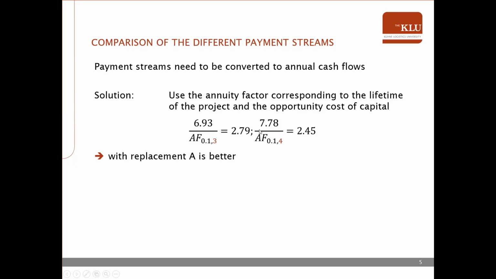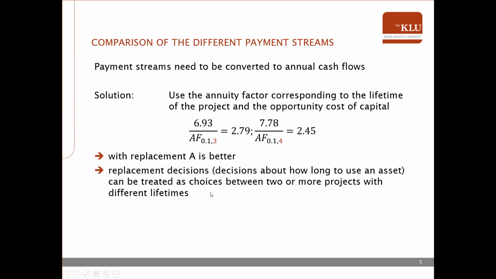Similarly, we do that for project B. Here, of course, we have to use the annuity factor for 10% opportunity cost of capital and 4 years, which gives us an annual payment of 2.45. And we see that with replacement, project A is better because it provides a higher annual cash flow.